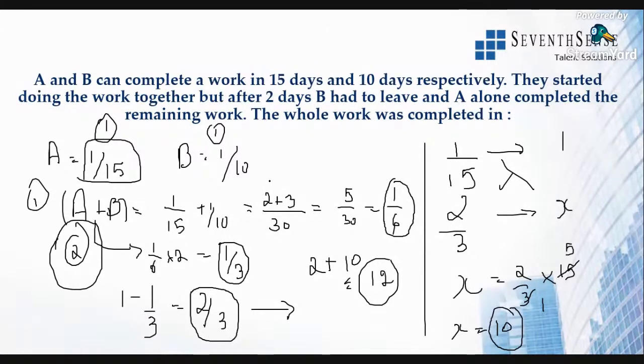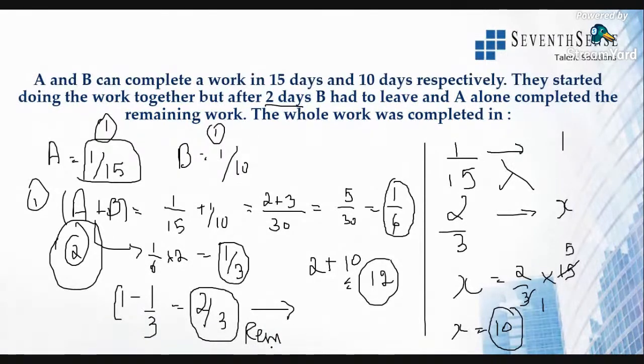If they finish 1/6 of the work in a day, they're telling 2 days. So in 2 days they will finish 1/3 of the work. All right, if they finish 1/3 of the work in 2 days, the remaining will be done by A itself. Why? Because after 2 days B will not be there. So work done as of now is just 1/3. Total work, I told you, will be unity. So 1 minus 1/3, the remaining will be 2/3. So this is the remaining work.